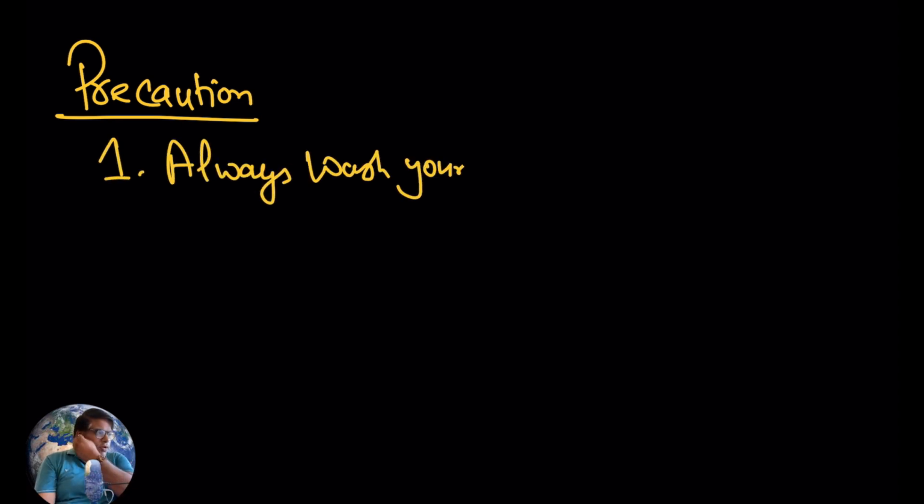Now let us discuss the precautions. What precautions should we take if we have to protect our body against typhoid fever? The first important thing is that always wash your hands before taking any meal. Okay, just wash your hands.